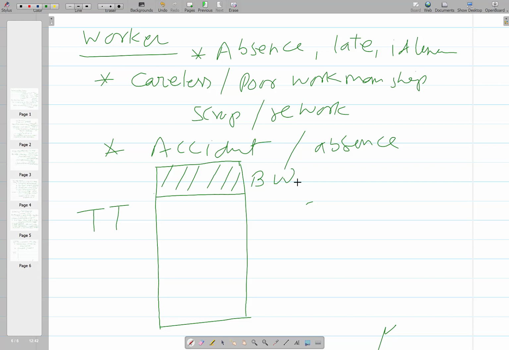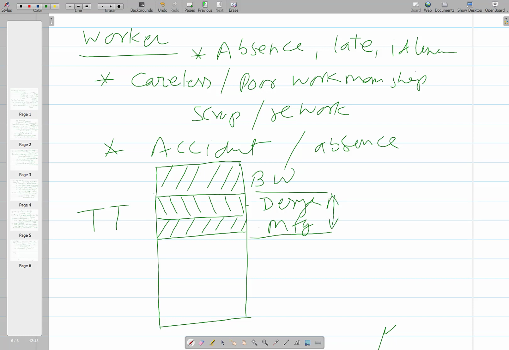Thereafter, since we don't always have ideal conditions, there is always some extra work needed due to the design deficiency. And then some extra work is also needed due to the manufacturing issues. So this is all contributing to the added work.